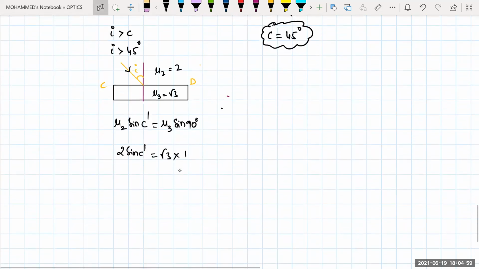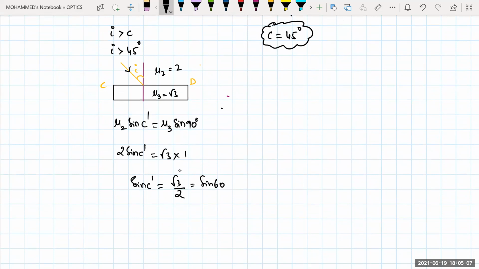So sine C dash is equal to root 3 by 2. For what value is sine root 3 by 2? Sine 60. So C dash is equal to 60 degrees. That means for the surface CD, when will the TIR take place?